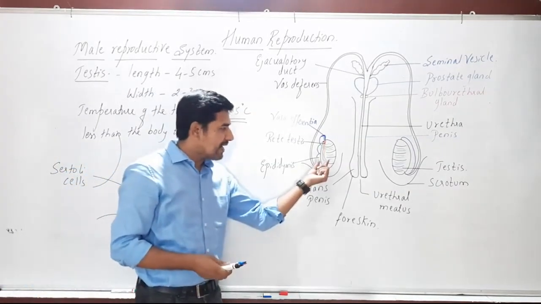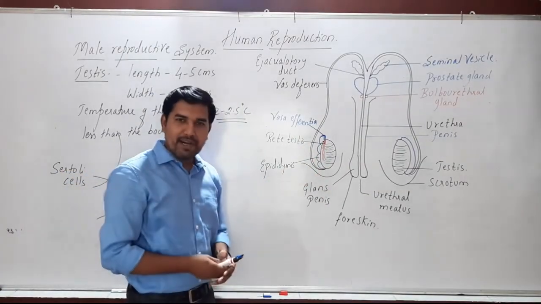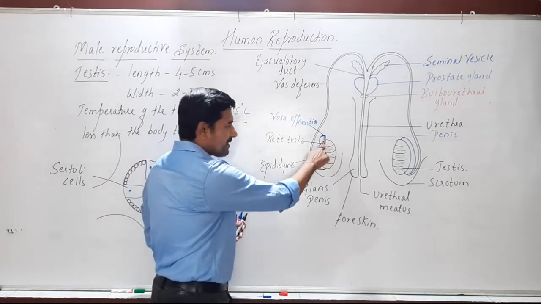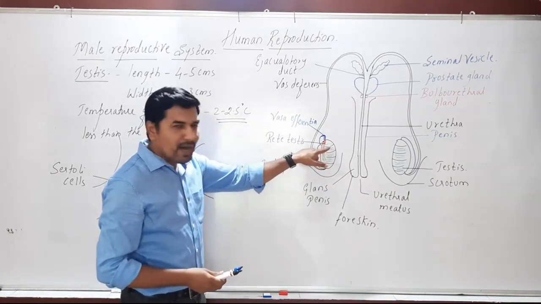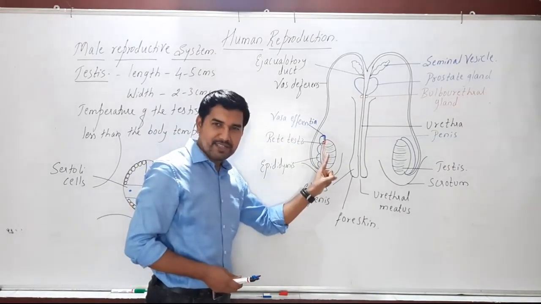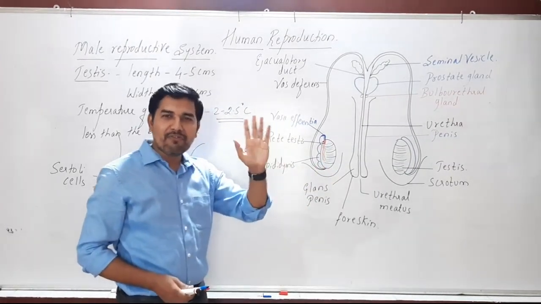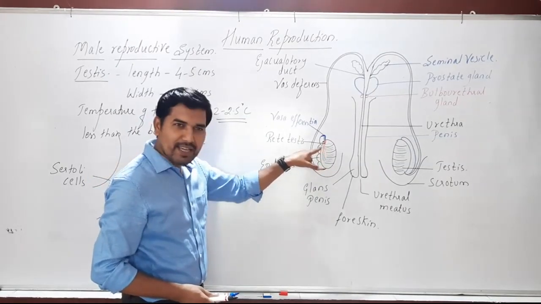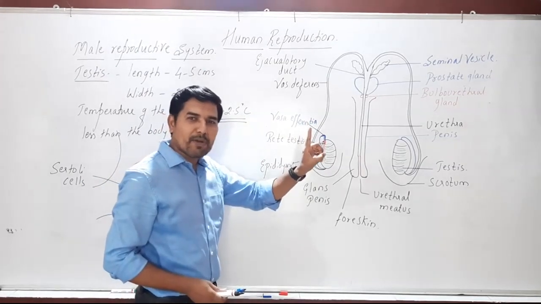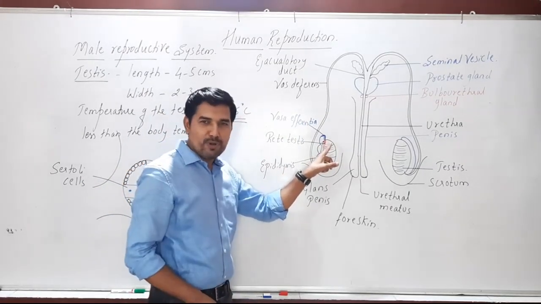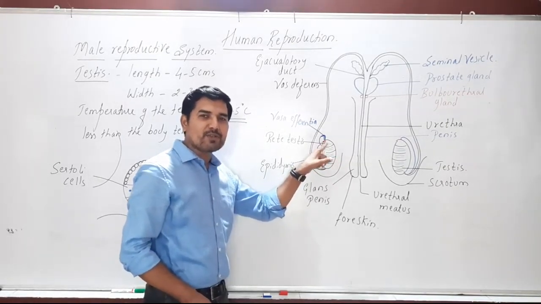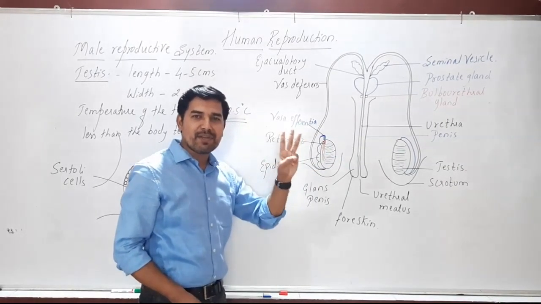Okay, now if we look at the testis, look at the part here. In each testis there are certain compartments. These are called compartments. So around 250 compartments are present in each testis. How many? 250 compartments are present in each testis. Each of these compartments we also call testicular lobules. Each testicular lobule or compartment consists of 1 to 3 seminiferous tubules.